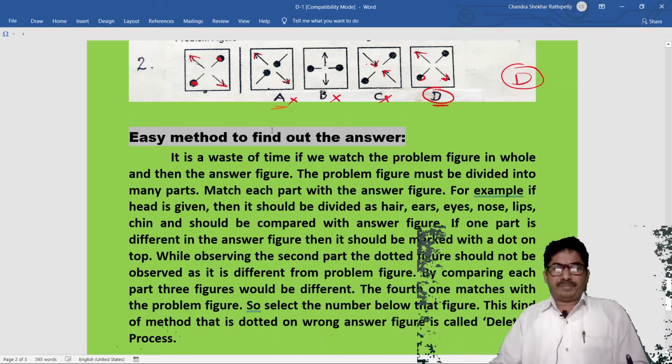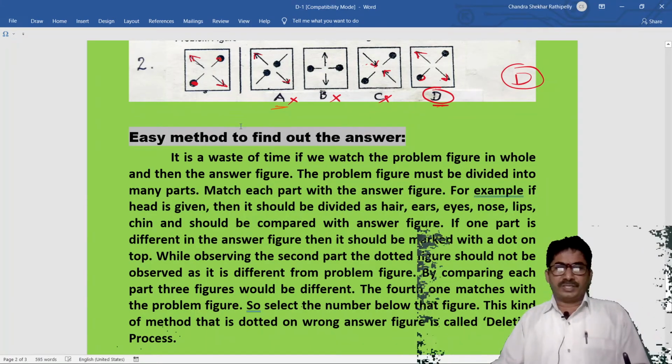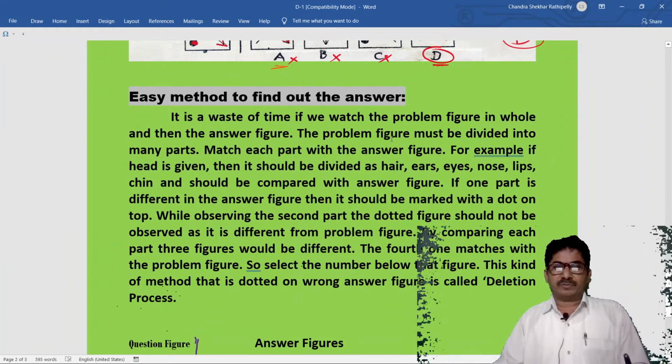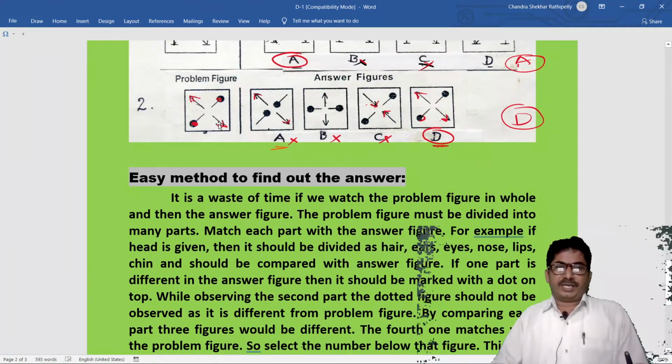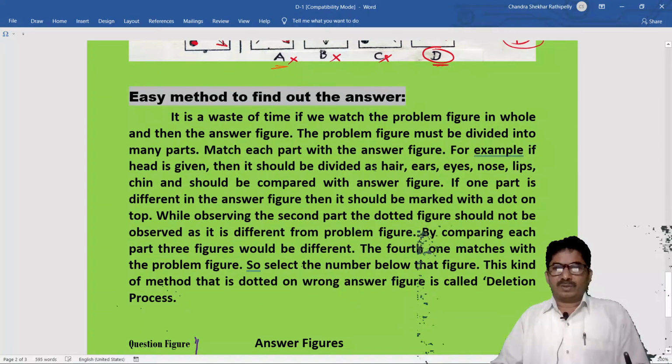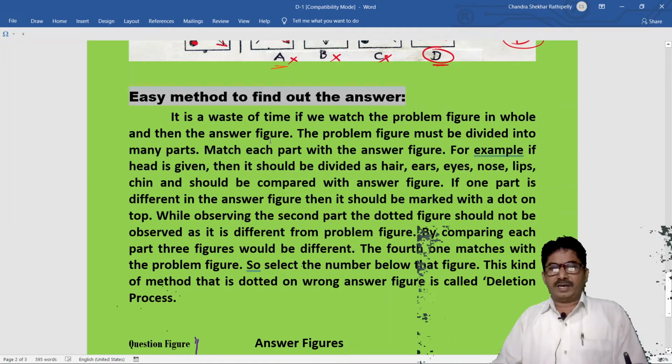How to identify easily? There is a method to identify easily. So what is the easy method? It is a waste of time if we watch the problem figure as a whole. Children, we don't observe all the parts at a time. We have to observe a single part, and then the answer figure, and then the answer figure.